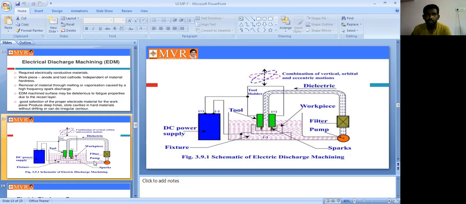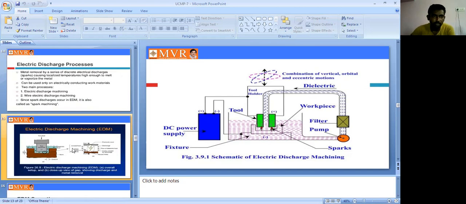I think you can understand the difference between mechanical energy, electrochemical energy, and thermal energy. These are the three types. In thermal energy, EDM, electric discharge machining, is one of the topics. In mechanical energy, in the first unit, the example is ultrasonic machining. Then the electrochemical machining process is ECM, and next are electrochemical grinding, electrochemical honing, and deburring.